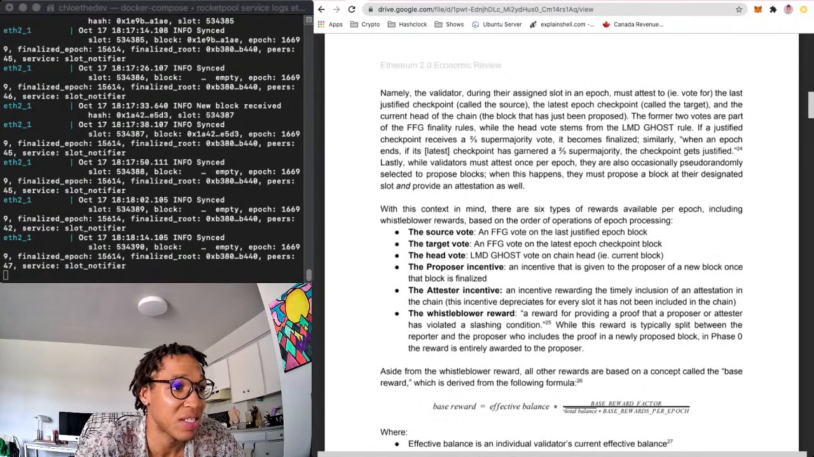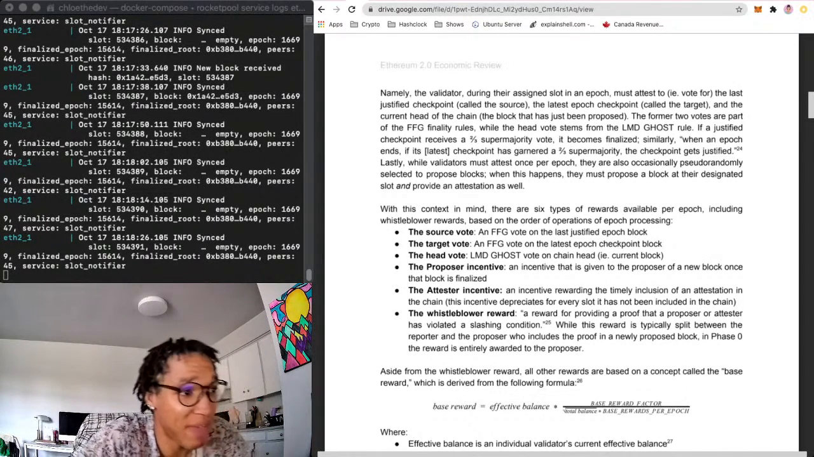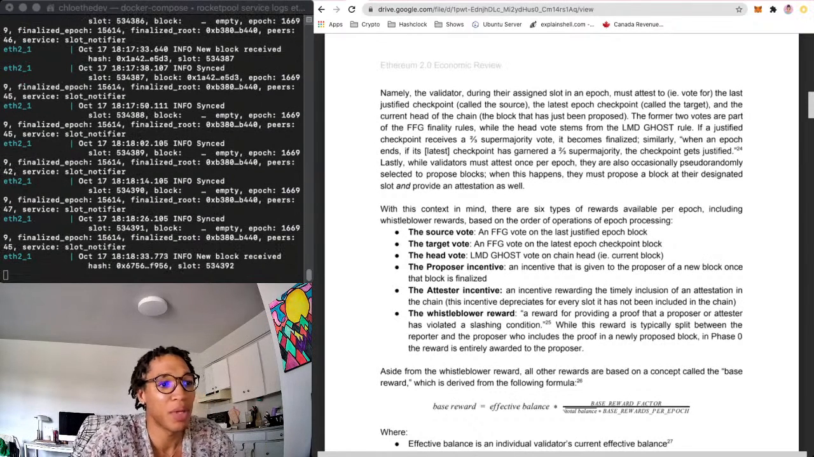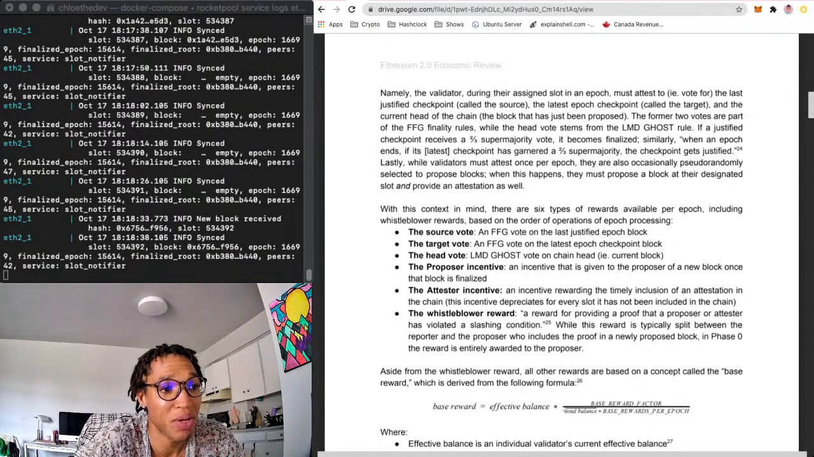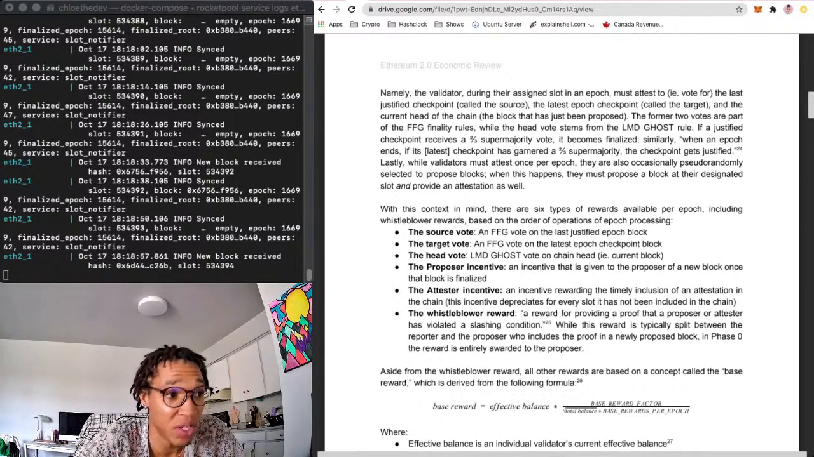With this context in mind, there are 6 types of rewards available per epoch, including whistleblower rewards, based on the order of operations of epoch processing. That's pretty important. That's how you can get paid. So you have the source reward, an FFG vote on the last justified epoch block. You have the target vote, an FFG vote on the latest epoch checkpoint block. You have the head vote, the LMD Ghost vote on the chain head. You have the proposer incentive. This is an incentive that is given to the proposer of a new block once that block is finalized. So I guess every validator once per epoch will vote on the FFG.